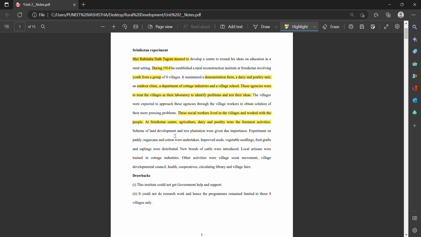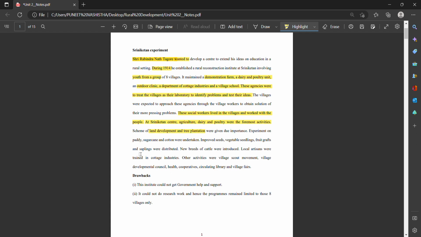That means they have to focus not only on the poultry unit, the dairy, and the demonstration farm, but also on the agriculture land and on the tree plantation, right?